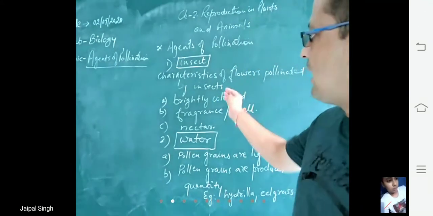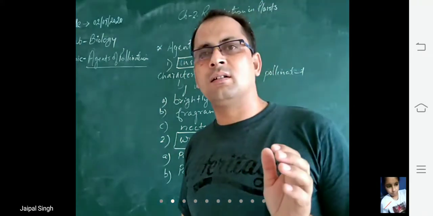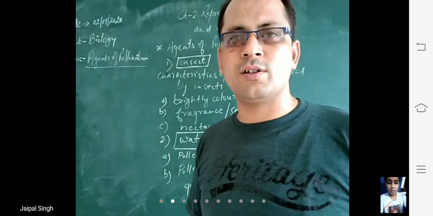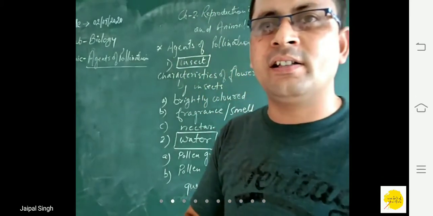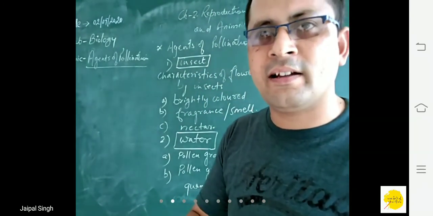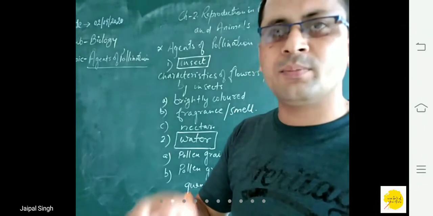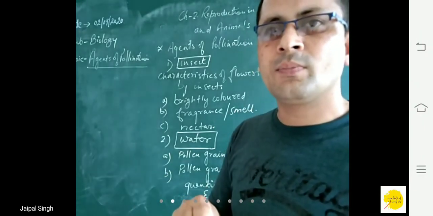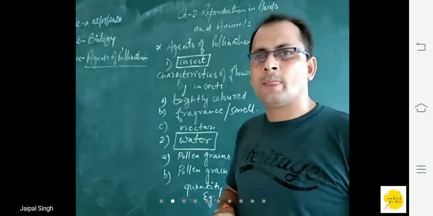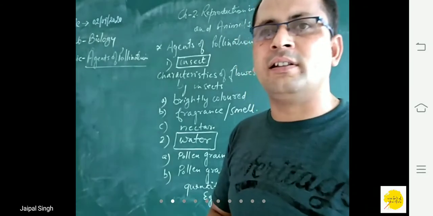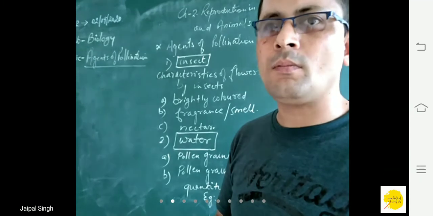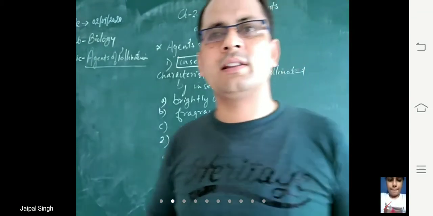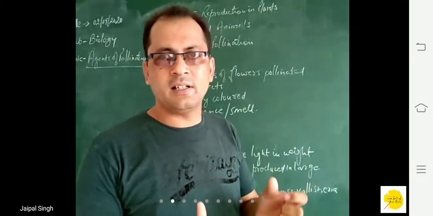Now see how insects play a major role in the process of pollination. Once the insect sits on the flower for collecting the nectar, it sucks up the juice. During that process, the pollen grains get stuck to the body of the insect, insects की body में चिपक जाते हैं.